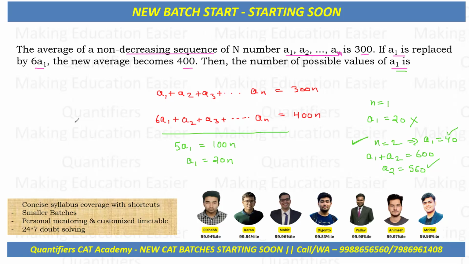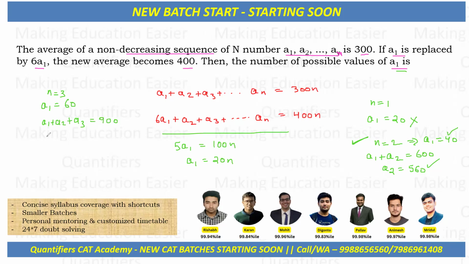Let's take one more example. If I put 3 in place of n, this means that a1 will be equal to 60. Now I just need to see whether it is working or not. From here, a1 plus a2 plus a3, because there are three terms and the average is 300, the total will be 900.